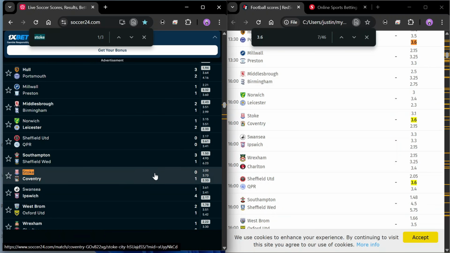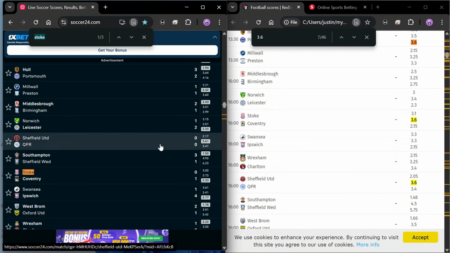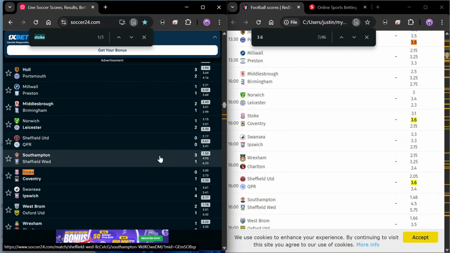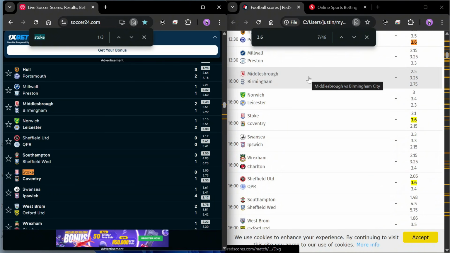So someone predicting over goals here, even with this method, is likely to lose it, because Stoke City did not deliver and QPR did not deliver. And that is because of the factor that this is a low scoring league. Sometimes it might come true, but you can see that 2 games from here now did not give us that outcome. So let's keep going and head over to find other games.